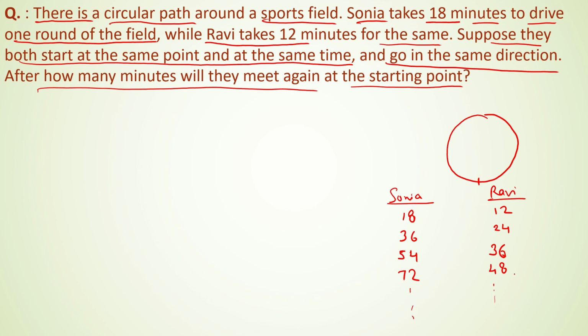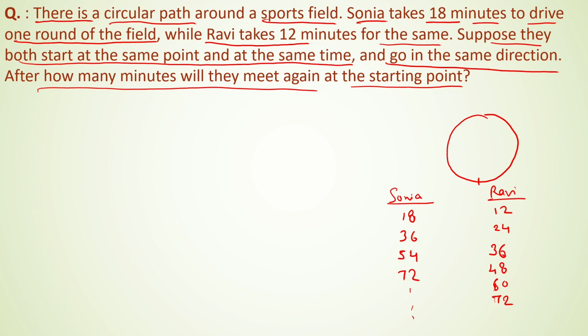I am writing for Ravi also the further points of time where he will be at the starting point. He will be there after 60 minutes, and then at the original point after 72 minutes.